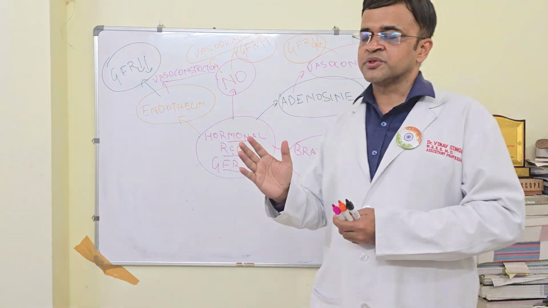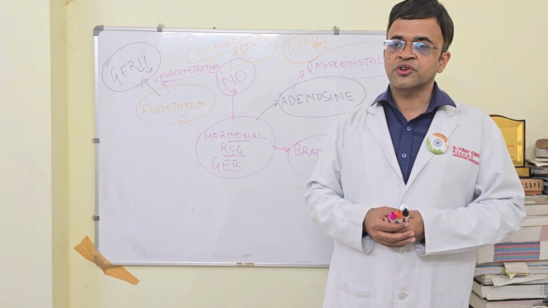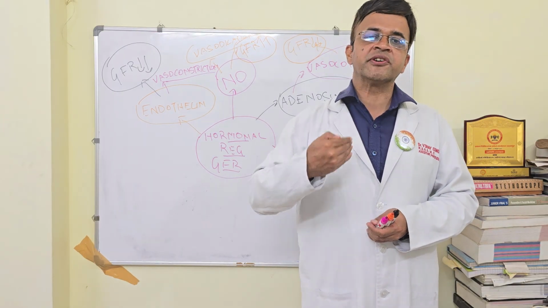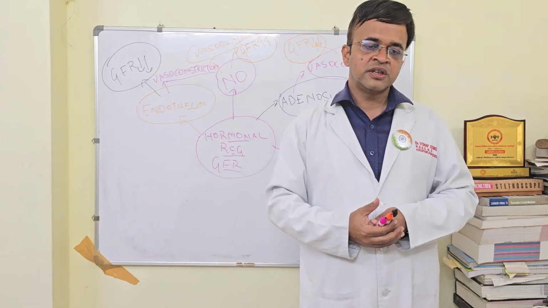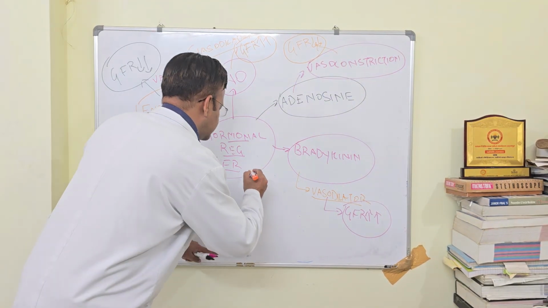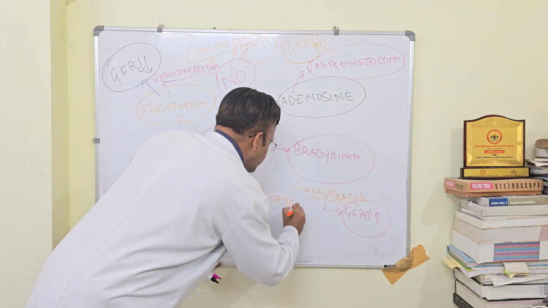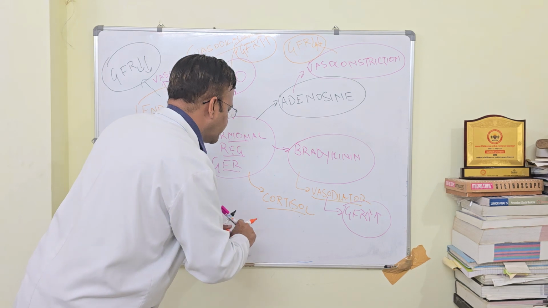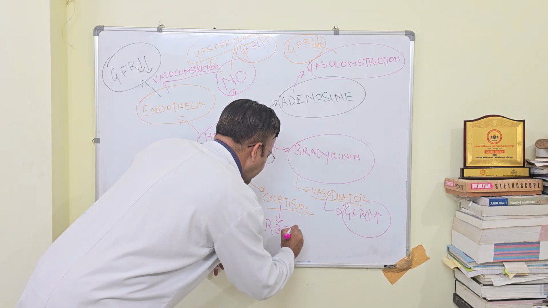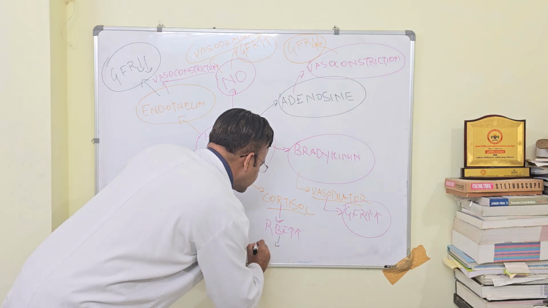Now, apart from these hormones, which other hormones help in regulation of GFR? One very important hormone is cortisol, the glucocorticoids. Cortisol leads to increase in the renal blood flow. An increase in renal blood flow will increase your GFR. So what cortisol will do is increase the overall renal blood flow, and this leads to increase of GFR.